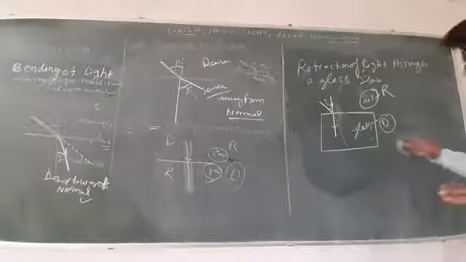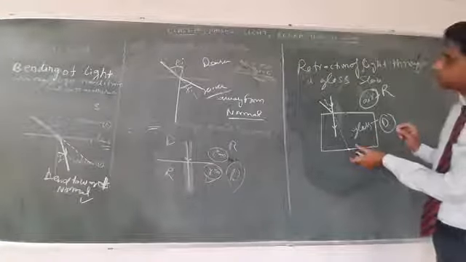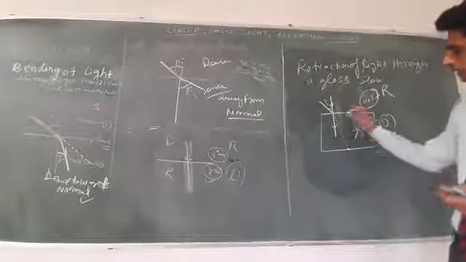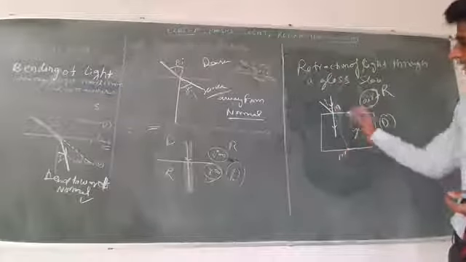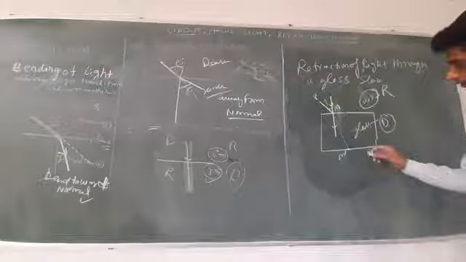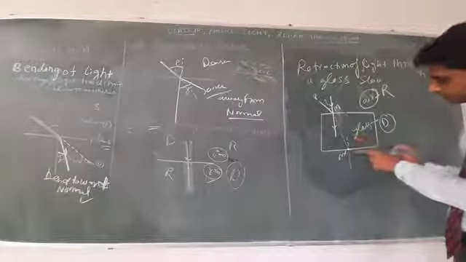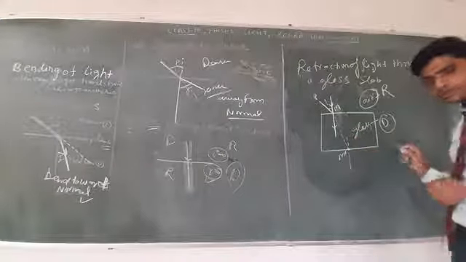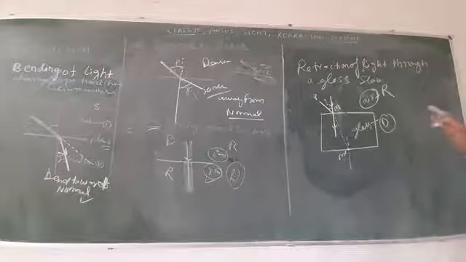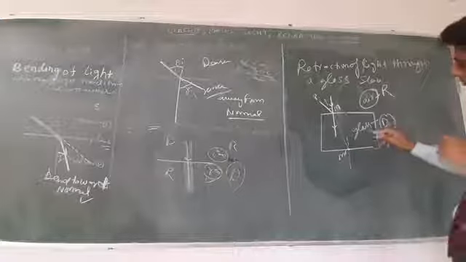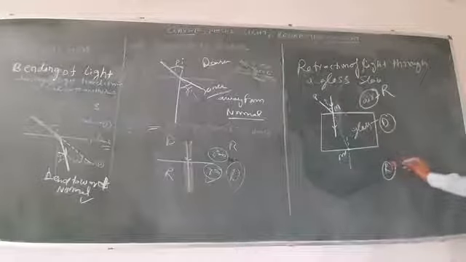Okay, let this ray intersect the glass slab at a point, this point is M and this is M dash. This is P. When the ray of light is incident at point M dash, refraction of light also will take place. This time the ray of light travels from denser to rarer, because glass is denser and this is air.